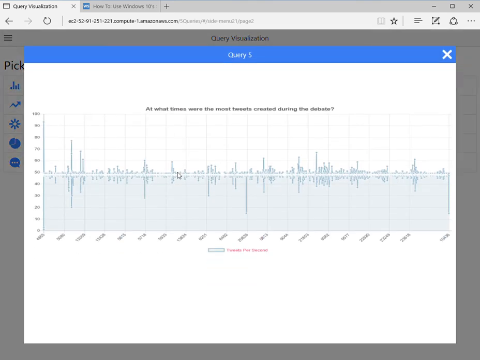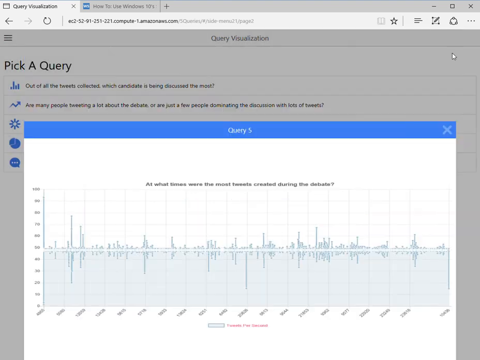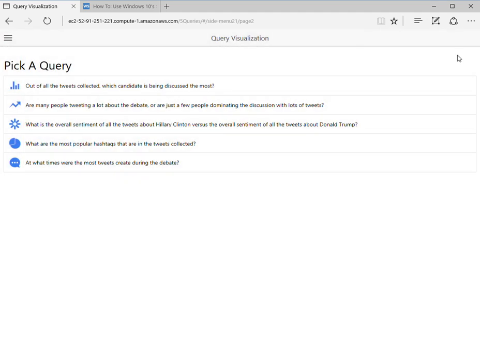And this we think would lead to a very good further analysis. As you can take a look, obviously a lot of tweets occurred at the beginning of the debate, but there were spikes throughout. So further analysis to see what actually lined up time-wise in conversation with the debate, we think would lead to further detail. And that's kind of the representation of all of our queries and what they look like visually.